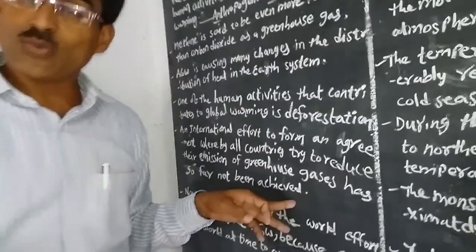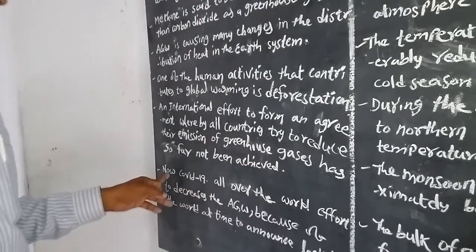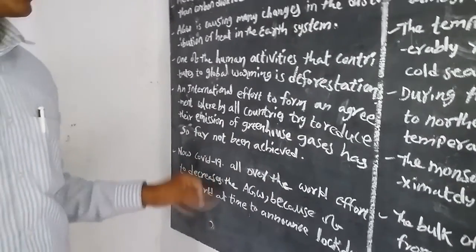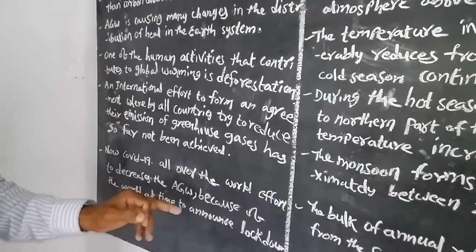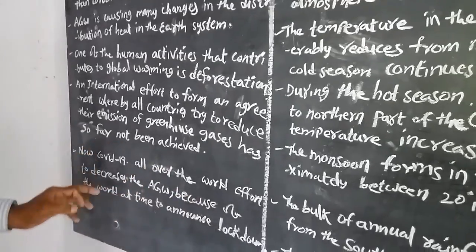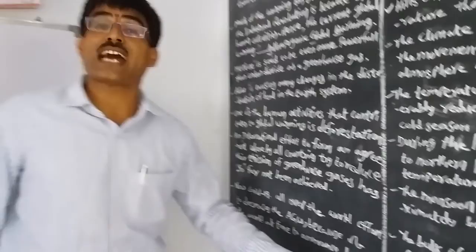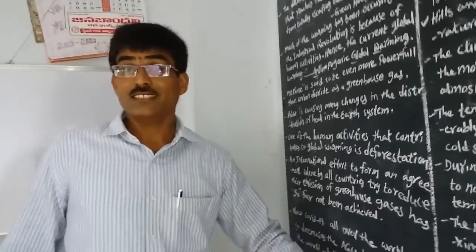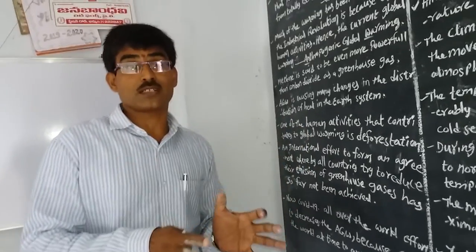But now a recent effect is visible: COVID-19. All over the world there was an effort that decreased AGW, because the world announced lockdown at the same time. This decreased the temperature on the surface of the earth.